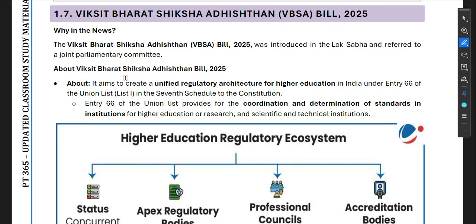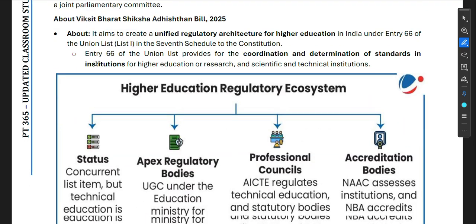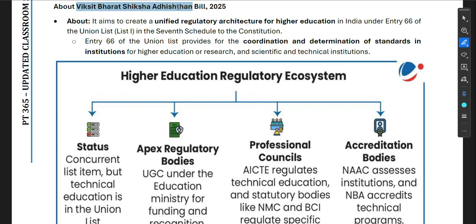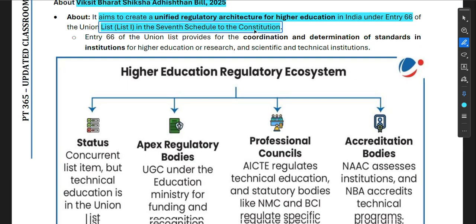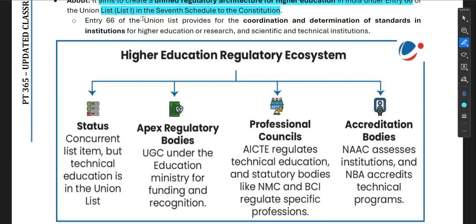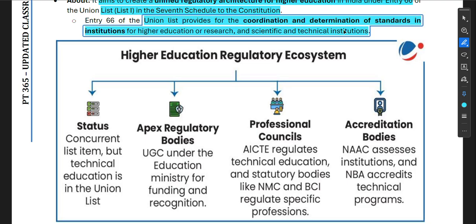Now, Viksit Bharat Shiksha Adhiniyam Bill 2025. The Viksit Bharat Shiksha Adhiniyam Bill 2025 was introduced in Lok Sabha and referred to a joint parliamentary committee. What is this bill? It aims to create a unified regulatory architecture for higher education in India, under Entry 66 of the Union List, List 1 in the 7th Schedule to the Constitution. Entry 66 of the Union List provides for coordination and determination of standards in institutions for higher education or research and scientific and technical institutions.